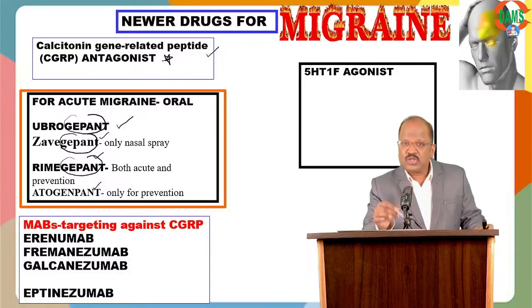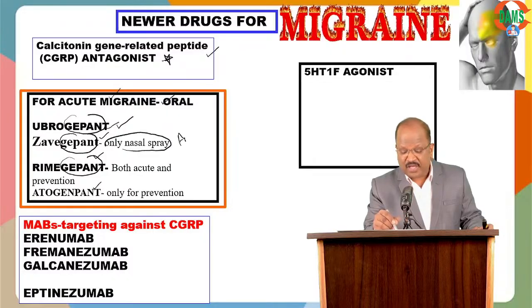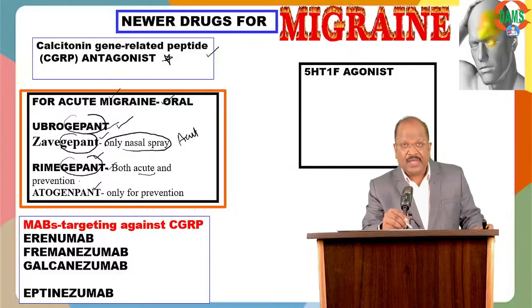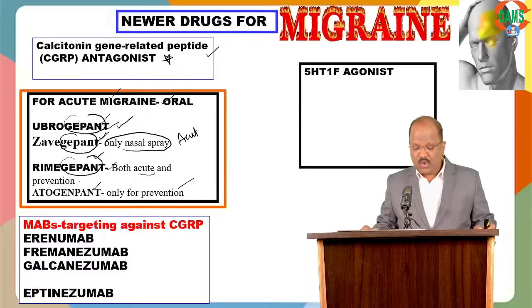Most of these drugs are useful for acute attack of migraine orally. But one important, ubrogepant, an oral drug, is useful for acute. Zavegepant, only nasal spray form, is useful for acute migraine only. Rimegepant, an oral drug, is useful for both acute and prevention. Atogepant is only for prevention. So these two are only for acute. And then look at the others.